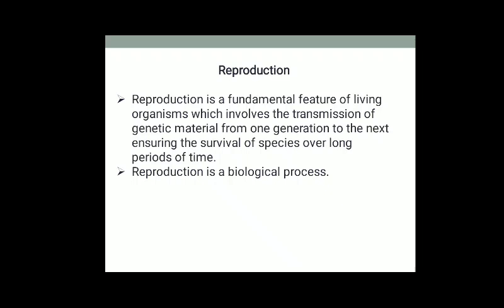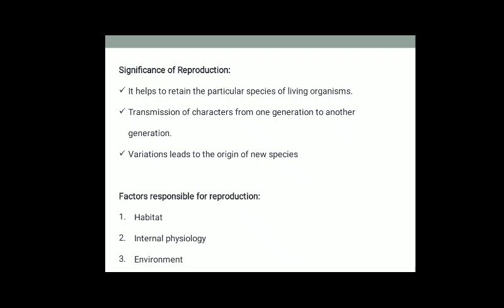Reproduction is a fundamental feature of living organisms which involves the transmission of genetic material from one generation to the next generation, ensuring the survival of species over a long period of time. And we know that reproduction is a biological process, it is not a physiological process. Next, the significance of reproduction. It helps to retain the particular species of living organisms. Transmission of characters from one generation to another is possible only through reproduction. Sexual reproduction brings about variation, and variation leads to the origin of new species with new characters.